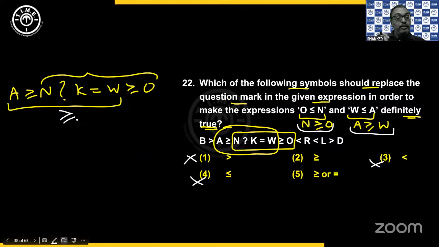So if I put greater than or equal to, I will get it. Since already greater than or equal to is existing, you can also have equal to, no problem. So a better option we can choose is 5th option for it to be definitely true. So that is why it is better to choose the 5th option. Correct, option 5. Yes, that would work.